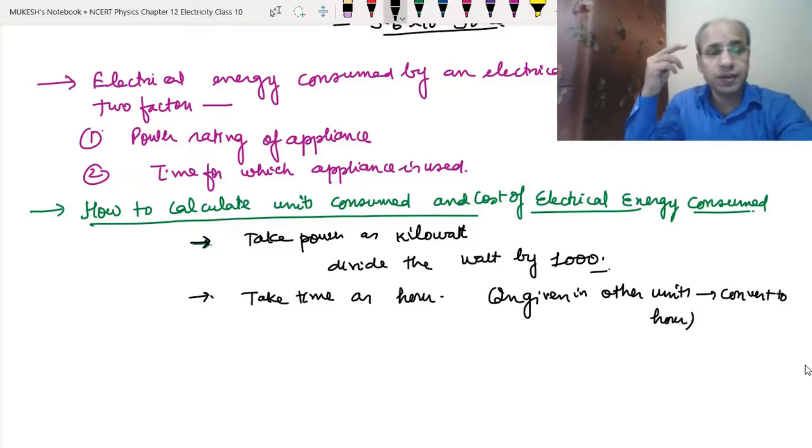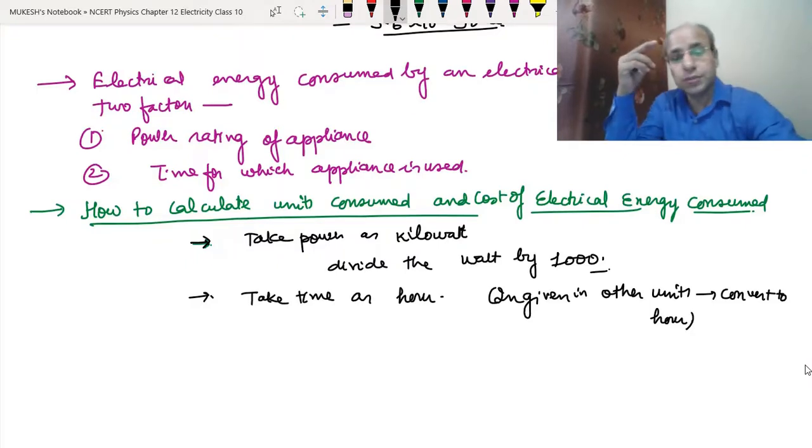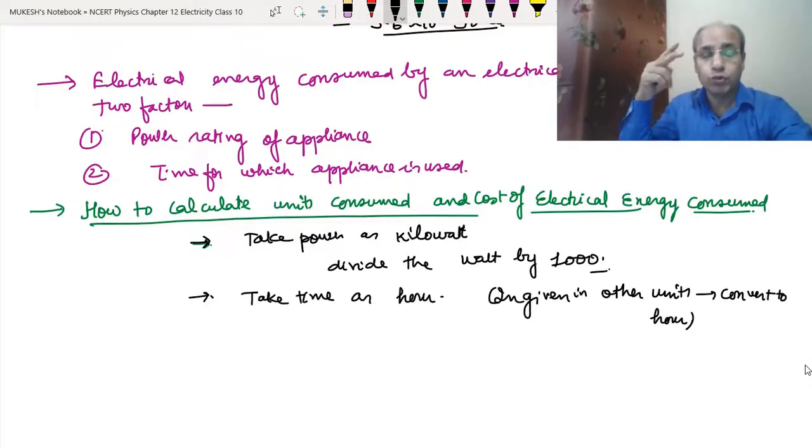Whenever we calculate the units of electricity consumed, we do two things. We always take power as kilowatt. If it is given in watt, we divide it by 1000 to convert it into kilowatt, and we take the time as hour. If it is given in seconds or minutes, we can convert it into hour if the unit is being asked commercially.